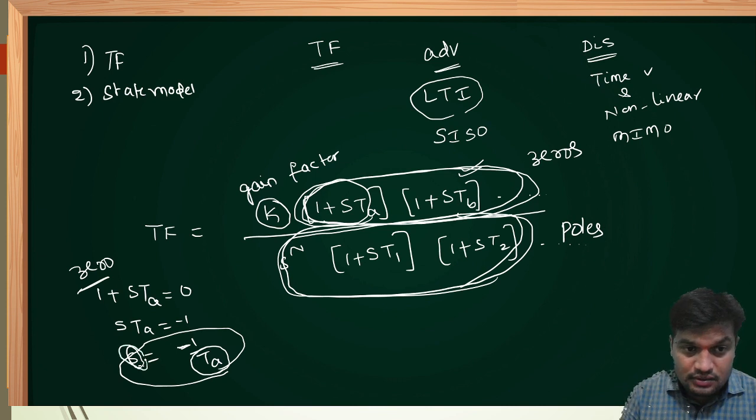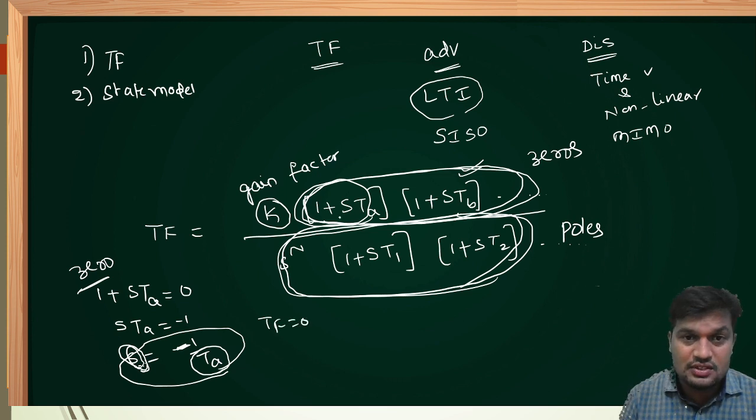This s is called a zero. I am defining this zero: a zero is defined as the negative of the inverse of the time constant at which the magnitude of the transfer function becomes 0. Why is it so? If you apply s as minus 1 by Ta, this Ta and Ta cancel, 1 minus 1 is 0. Whenever this value becomes 0, the complete value, 0 multiplied by something, will be 0. Therefore, the magnitude of the transfer function becomes 0. That's why the numerator expressions are called zeros.